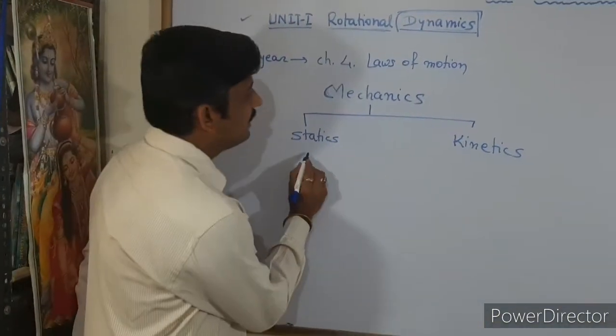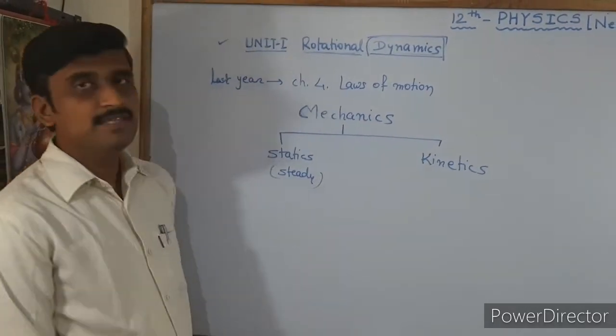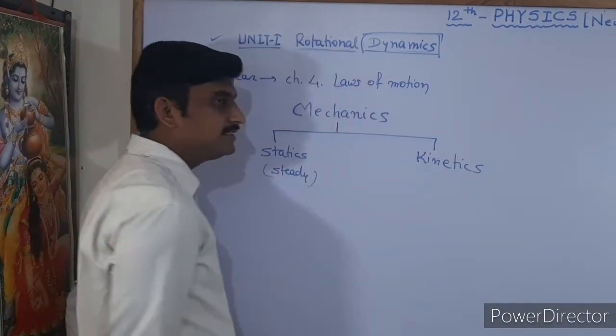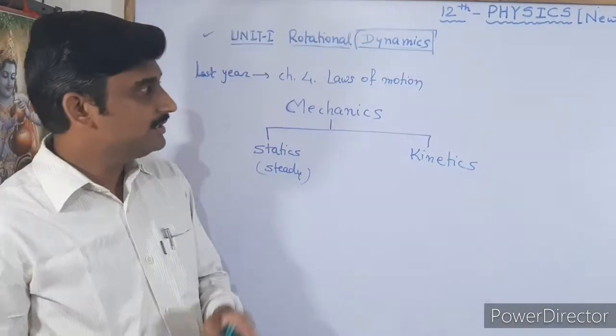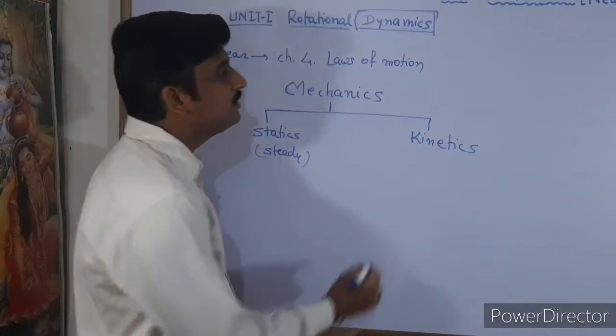Static means steady, but kinetic means having some motion, that is, a particle which is in motion. Kinetics is also further divided into two.